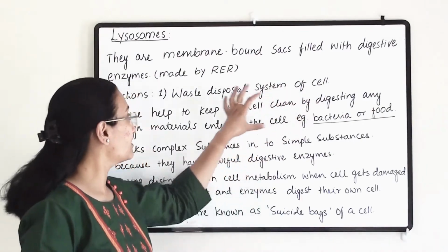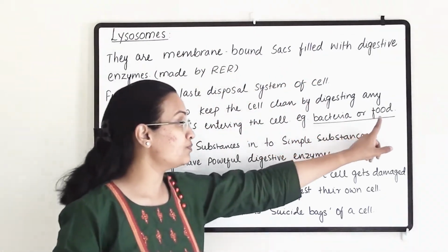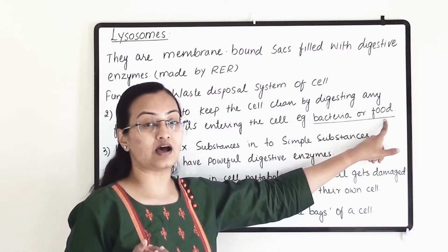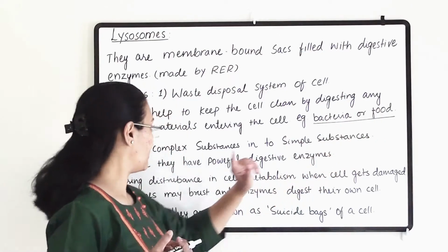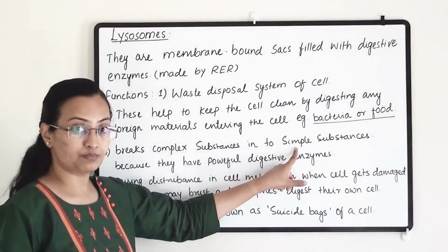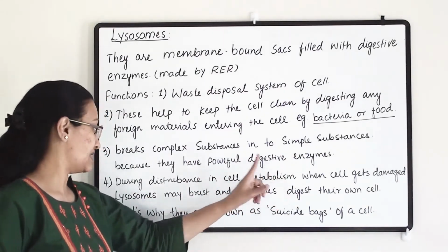So they are the waste disposal system of the cell. Sometimes they will also digest food particles if the food particles are not good for the cell. It breaks down complex substances into simple substances because they have powerful digestive enzymes.